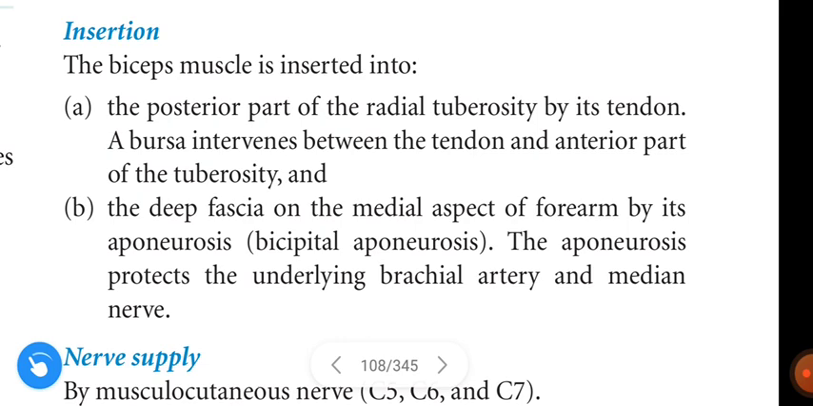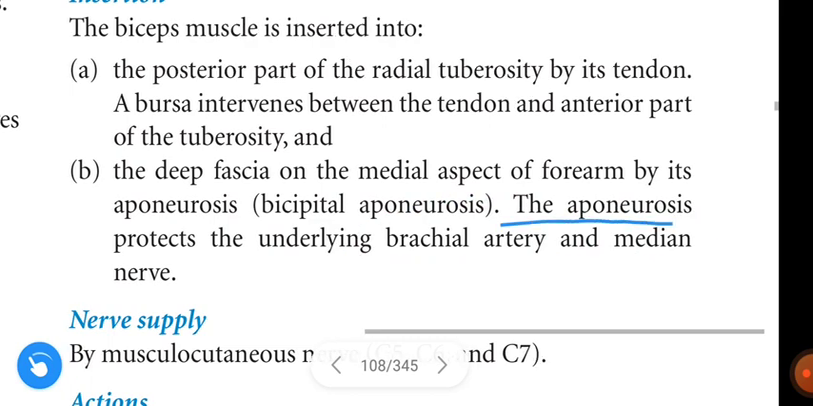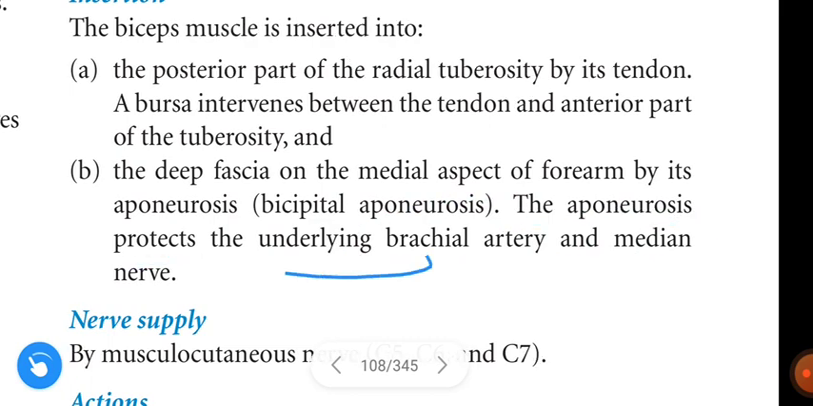Next, into the deep fascia on the medial aspect of the forearm by its aponeurosis, which we call the bicipital aponeurosis. The aponeurosis protects the underlying brachial artery and median nerve. Remember that the structures protected by the aponeurosis are the brachial artery and median nerve.